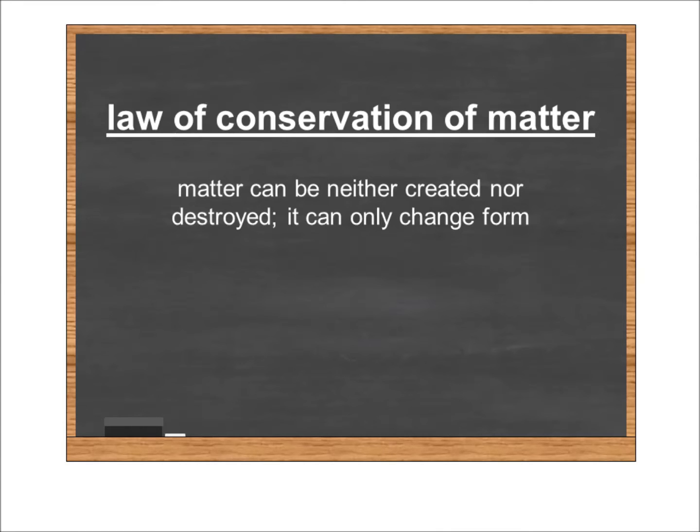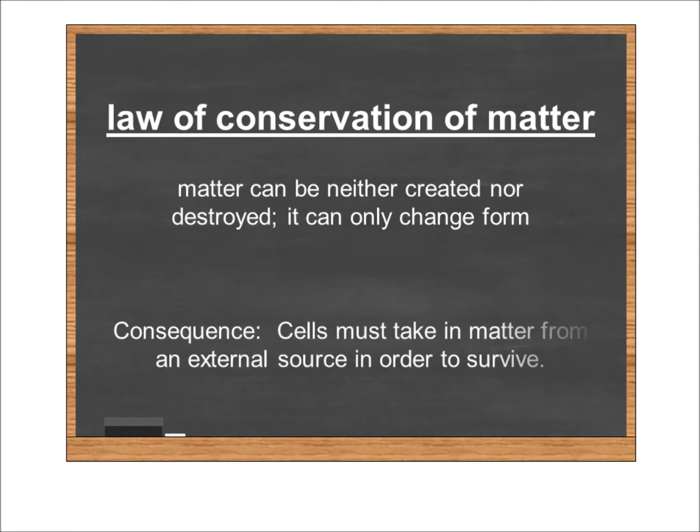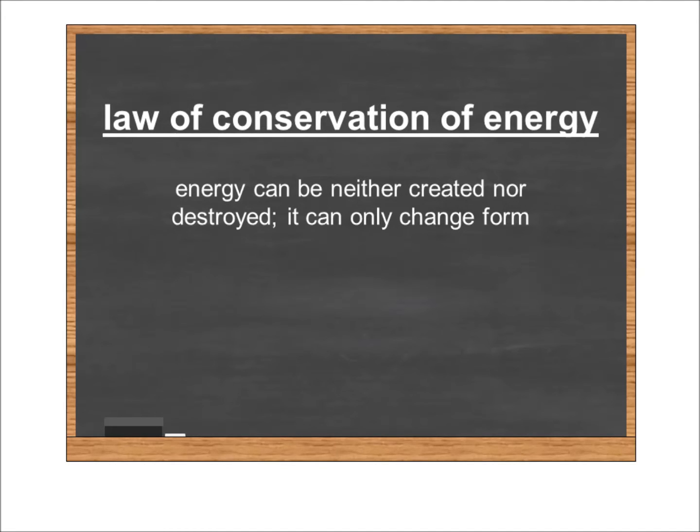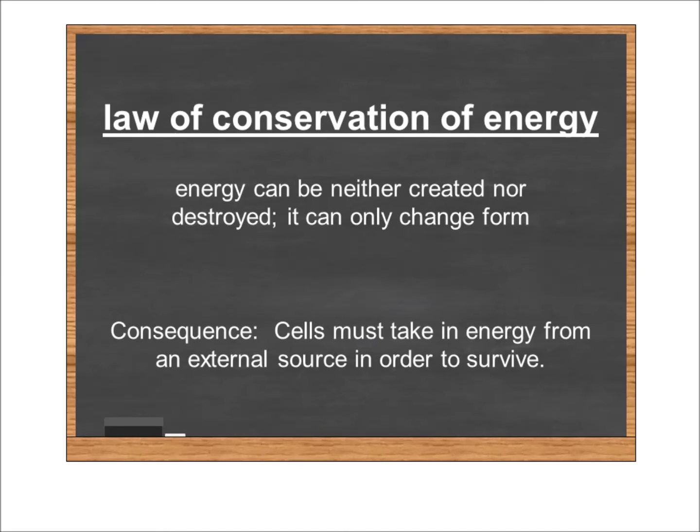So, conservation of matter states matter can be neither created nor destroyed. It can only change form. And the consequence for a cell is that cells have to take in matter from an external source in order to stay alive. Law of conservation of energy states that energy can be neither created nor destroyed. It can only change form. Consequence is that cells must take in an external energy source in order to survive and maintain their structure.